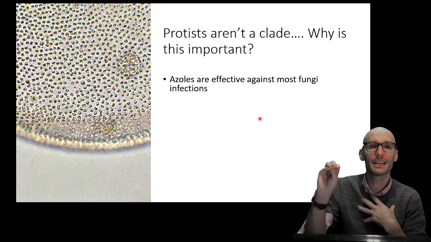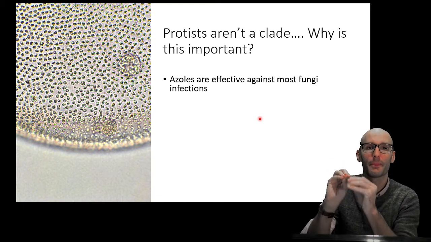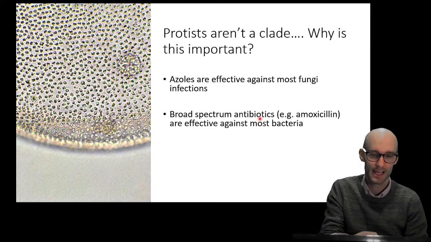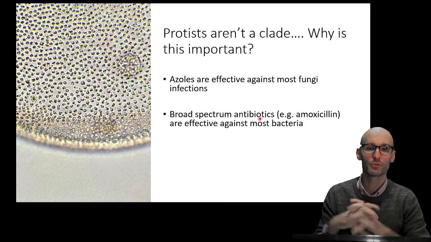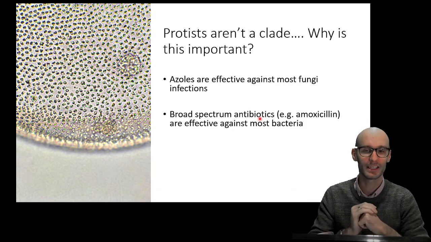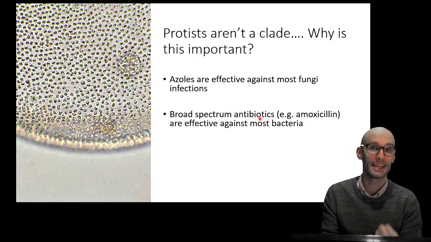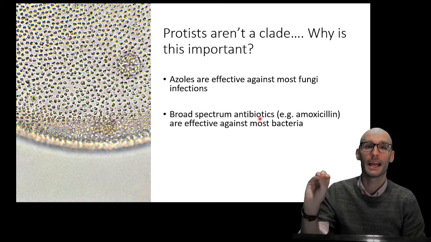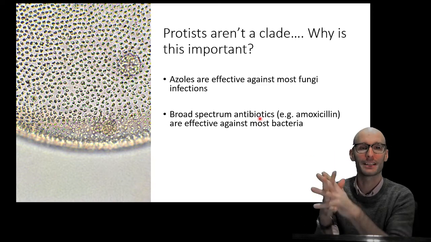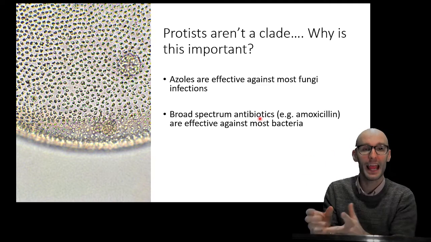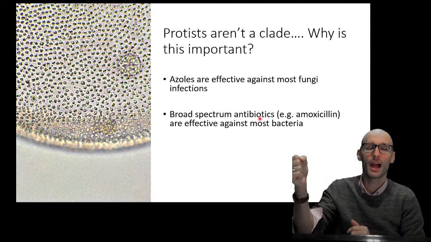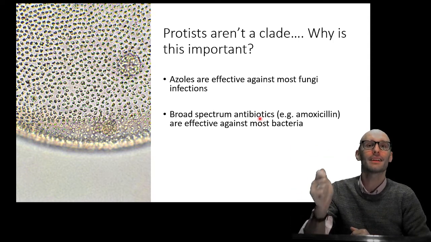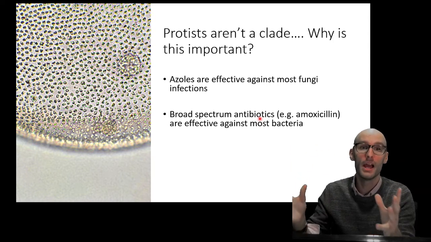So it won't kill us because it's targeting something unique to fungus. Antibacterials, we have broad spectrum antibiotics like amoxicillin that are effective against most bacteria, and that's because they target something unique to bacteria, and because they're all evolutionarily close together and they're a clade and we can snip them off as a single branch, they have those molecular things that are uniquely in common with all bacteria.